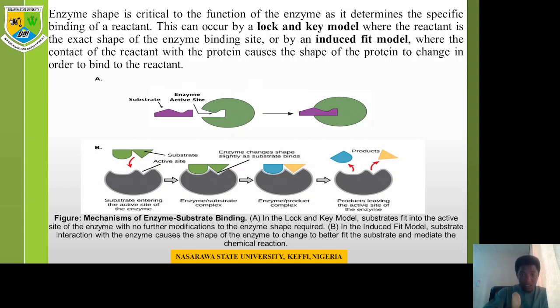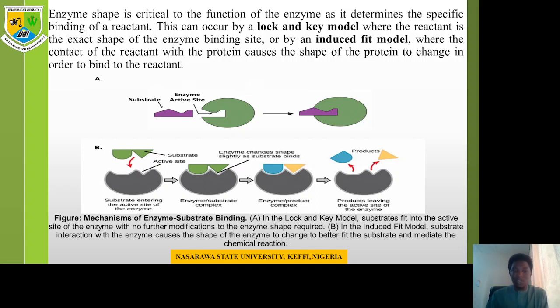Now, looking at the figure below, what this simply means is that, like I said, the enzyme helps to facilitate the reaction, right? From A to B. A facilitated reaction, that's converting a reactant to a product. But there are two ways by which an enzyme can facilitate a reaction. The first one is using what they call a lock and key model.